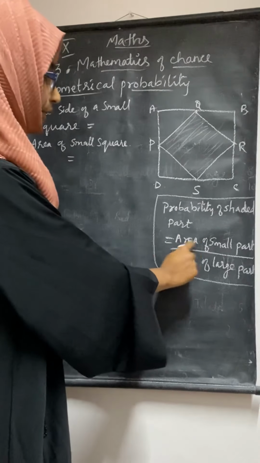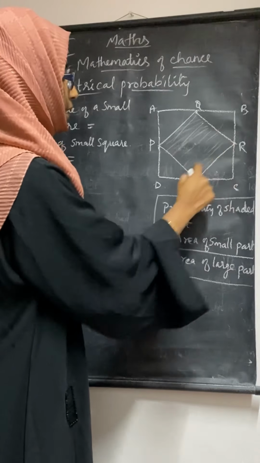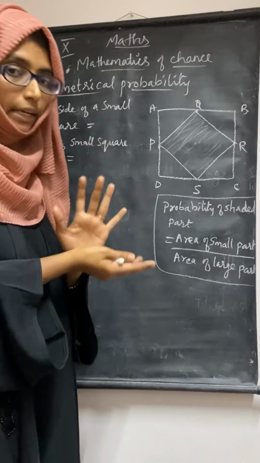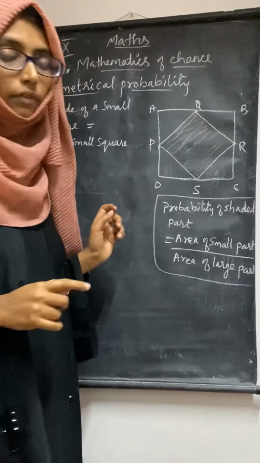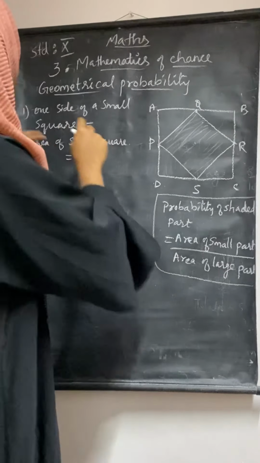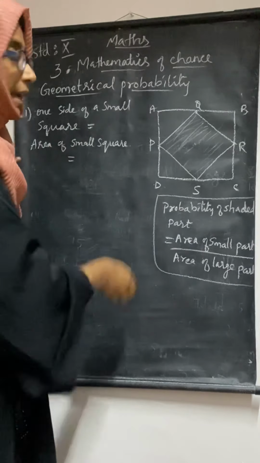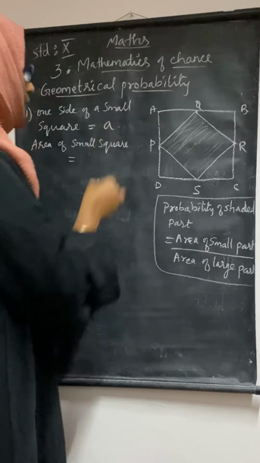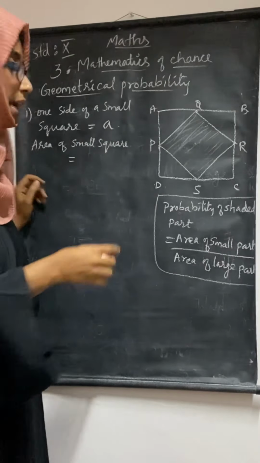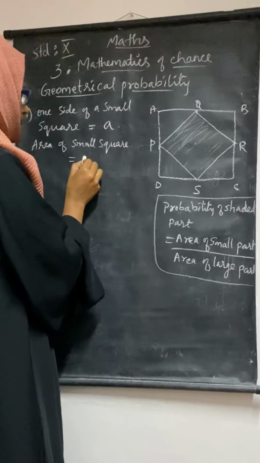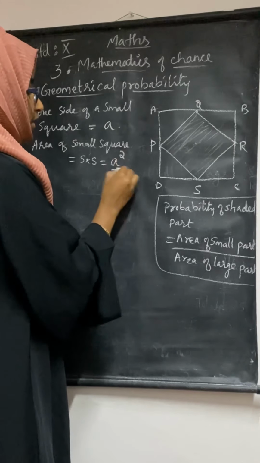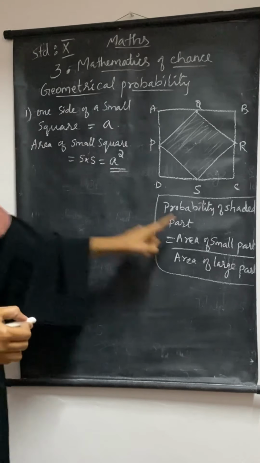Now first you have to find the area of the small part. What is the area of the small square? Square area is side into side. Whether the side is given or not given, if it is not given, we usually take it as an alphabet. So I can take one side of the small square as A. If it is A, area of the small square is side into side, A into A, it will be A square. So keep it aside, A square. So area of the small part is got.